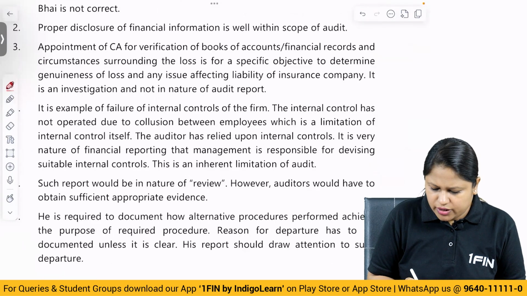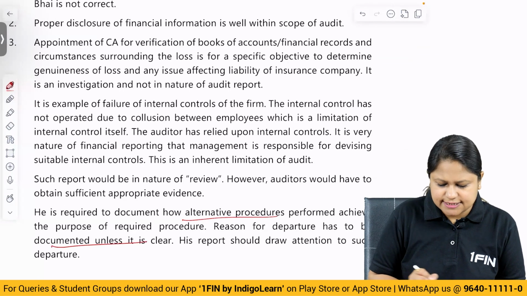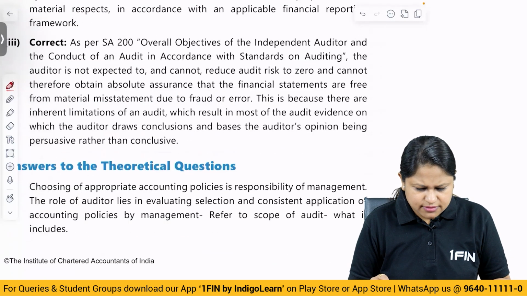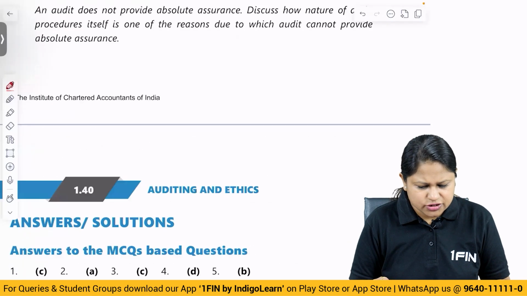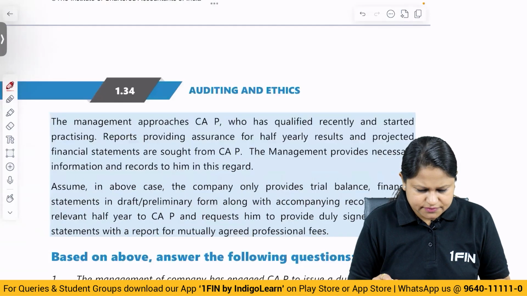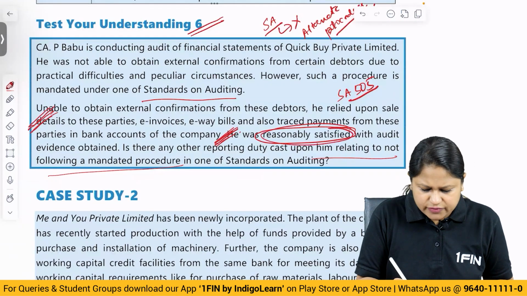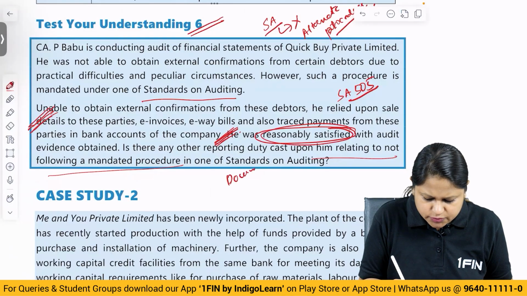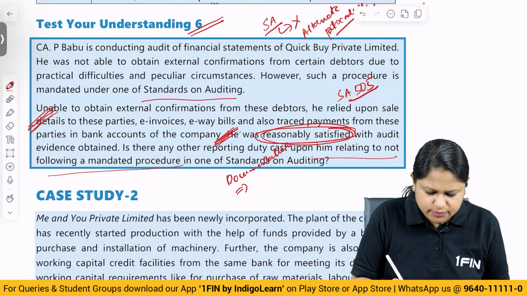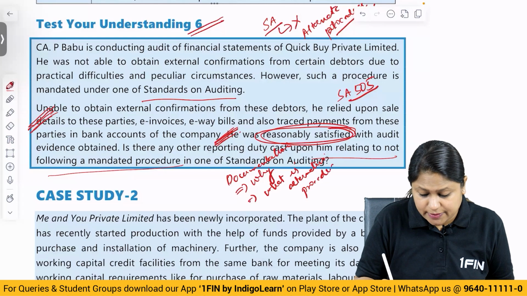He is required to document how the alternative procedure performed achieved the purpose of the required procedure. Reason for departure has to be documented unless it is clear. His report should draw attention to such departure. Basically, here it is very clear that he is actually performing the alternative procedure. See, he has performed alternative procedure, and he is very much satisfied about this. So obviously, when you do documentation, documentation is not considered to be reporting. In documentation, which the auditor will maintain as working papers, there he has to write about why and what is the alternative procedure. So this is required as a part of documentation.